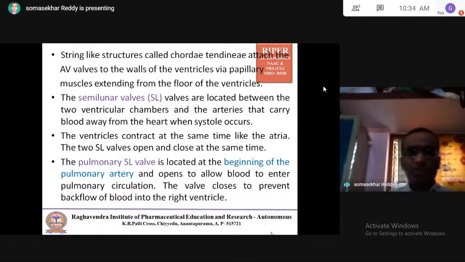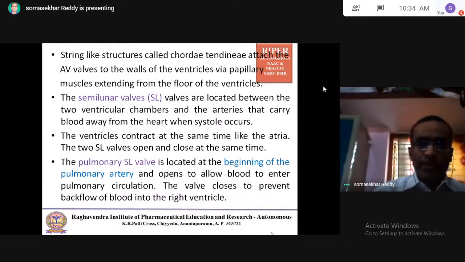So the semilunar valves are of two types. The first one is the pulmonary semilunar valve. The pulmonary semilunar valve is located at the beginning of the pulmonary artery.